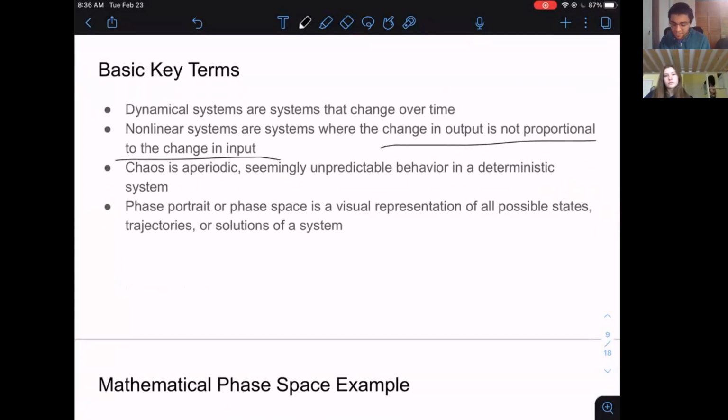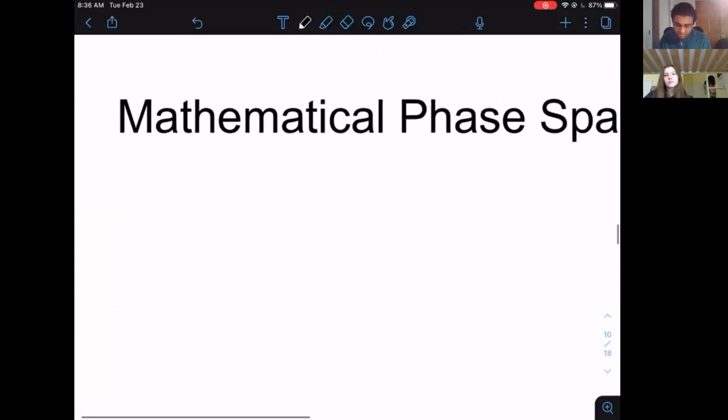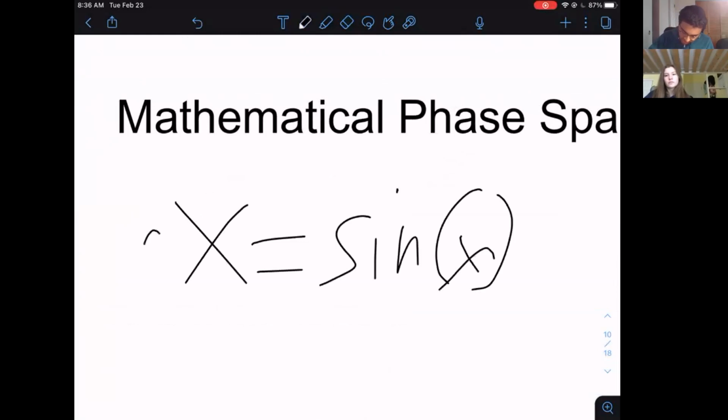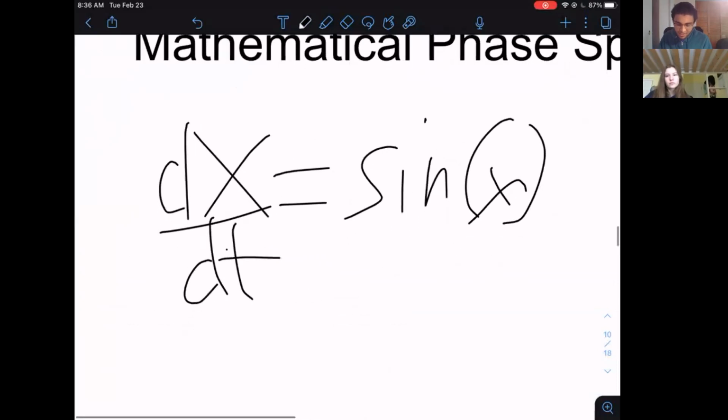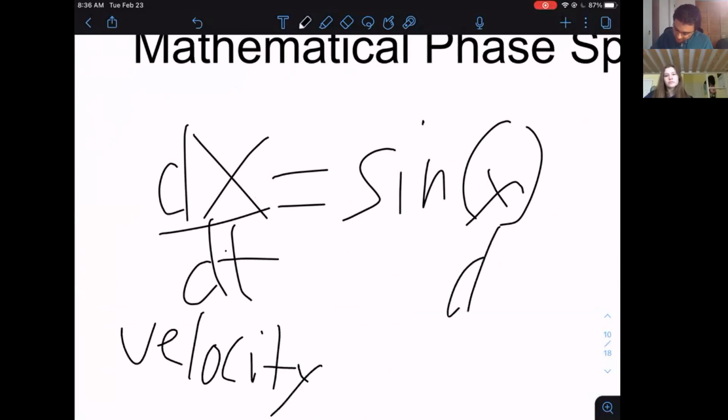We also have the idea of phase portrait or phase space, which is a visual representation of possible states, trajectories, or solutions. So let's just do an example. We're going to start with a mathematical example, so bear with me here. We have x prime equals sine of x, or instead of x dot, let's just do dx over dt. So the derivative is equal to the sine function. You can think of a particle which has a velocity that is the sine of its displacement.